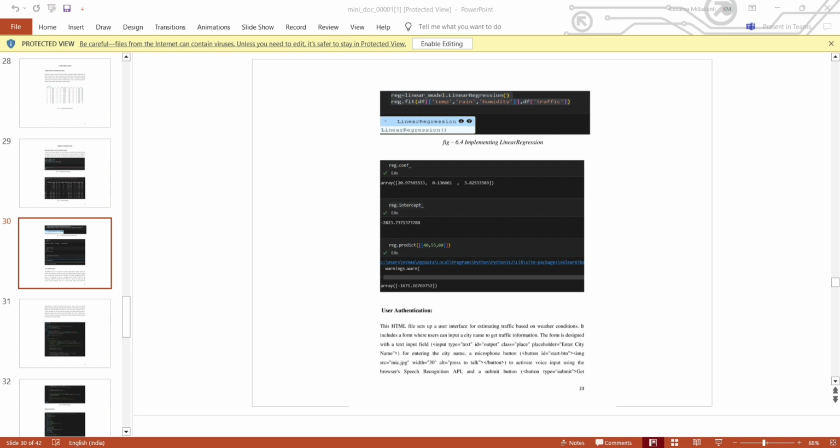Additionally, it calculates an estimated traffic impact based on a formula involving temperature, rain if available, and humidity, and displays the estimation alongside other weather details. If any error occurs during the data retrieval or processing, the error function is called to display an error message on the web page. After displaying the weather information and traffic estimation, here is the JavaScript code implementation. We can use this JavaScript implementation to provide an output on the user interface.